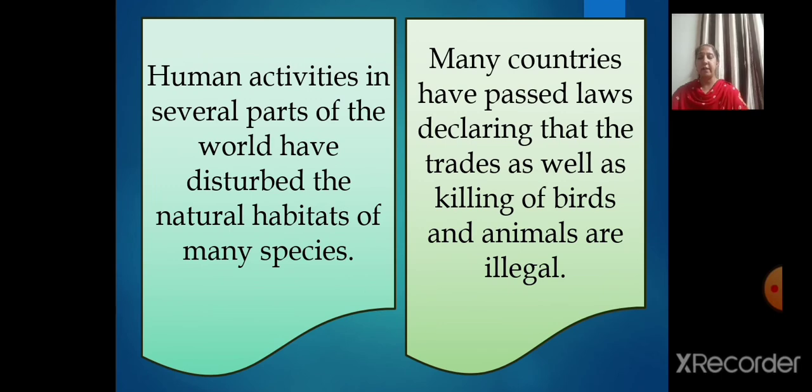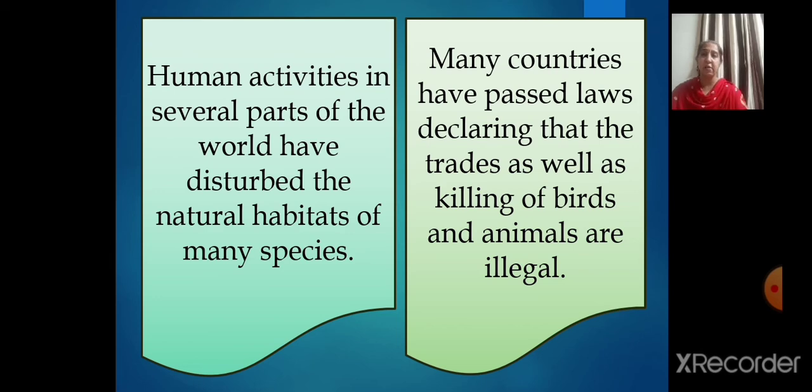See, there is a balance in the environment if the relative number of species is not disturbed. But human activities in several parts of the world have disturbed the natural habitats of many species. Due to indiscriminate killing, several birds and animals have either become extinct or are at the verge of extinction.